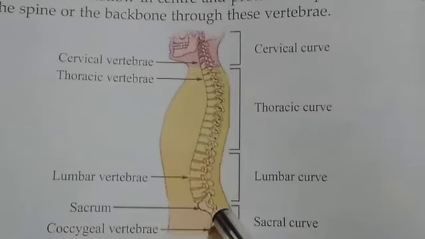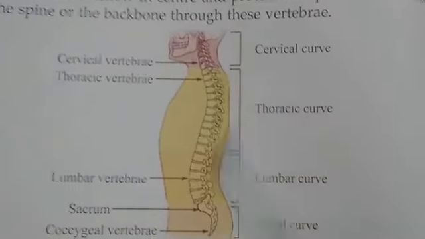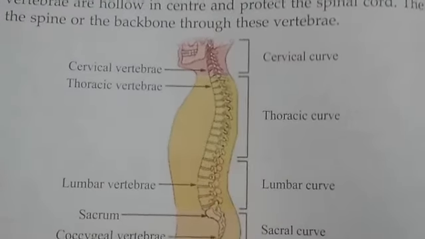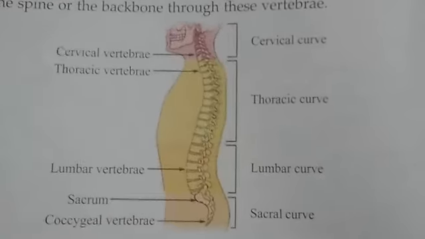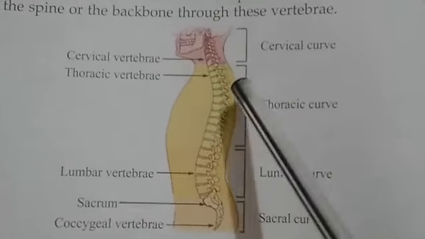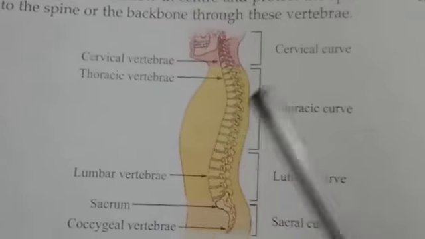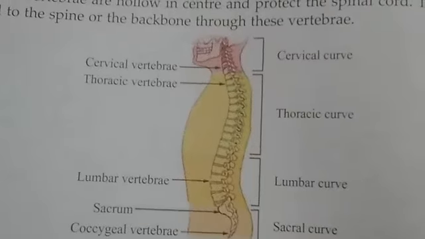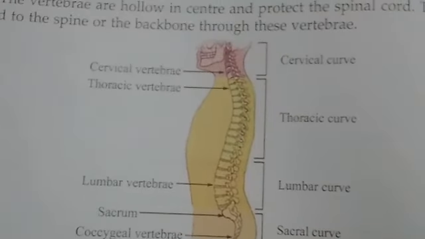It is a very strong column which is made of 33 small bones. The vertebrae are hollow in the center and protect the spinal cord. Within the vertebrae lies the spinal cord, the most important part of the nervous system.